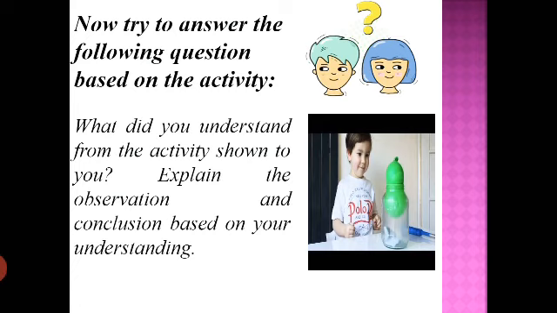I haven't explained anything in this activity. You have seen it, you can try it also at home, and based on this you need to write the explanation of your observation, what you observed in this activity, and from that observation what you understood. Your conclusion is also required, your observation is also required. Both things you have to explain one by one. My observation is this and my understanding is this.